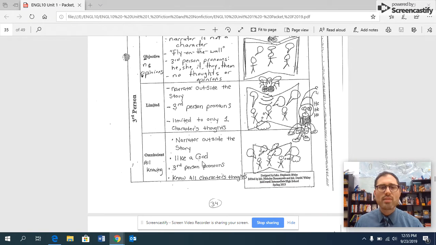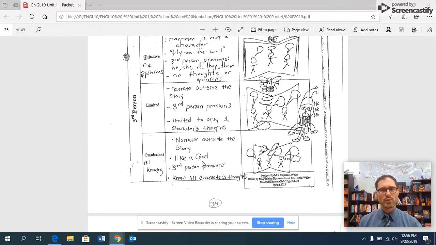And then finally, we have omniscient, an all-knowing character. Omni means all, scient refers to knowing. So like God or like Santa, this narrator knows everything. It doesn't mean the narrator tells us everything, but the narrator could get into the heads of any character at any time to tell us what those characters are thinking or feeling or giving us extra background information that the characters themselves may not know just from their day-to-day life in the story.